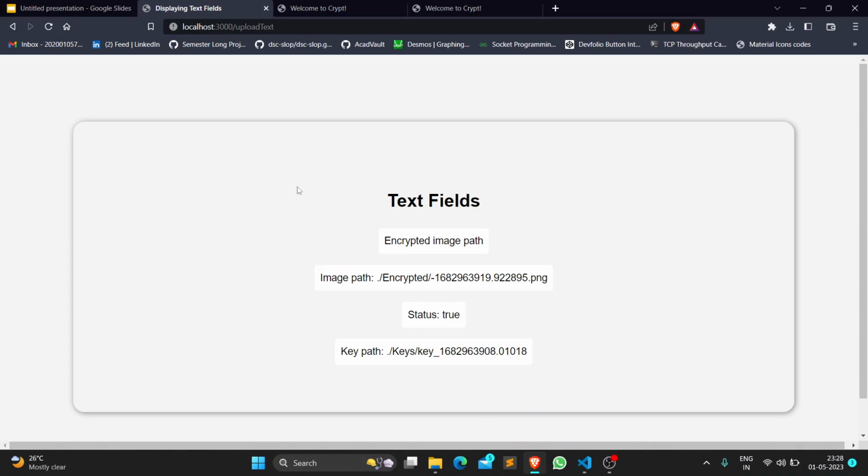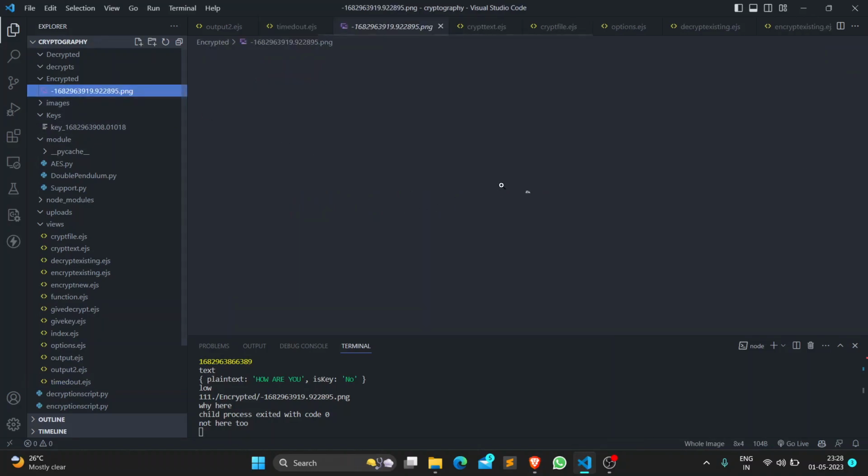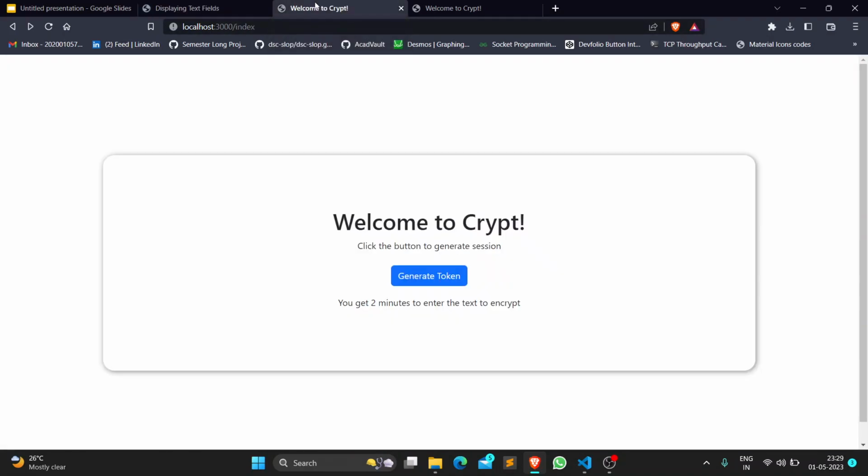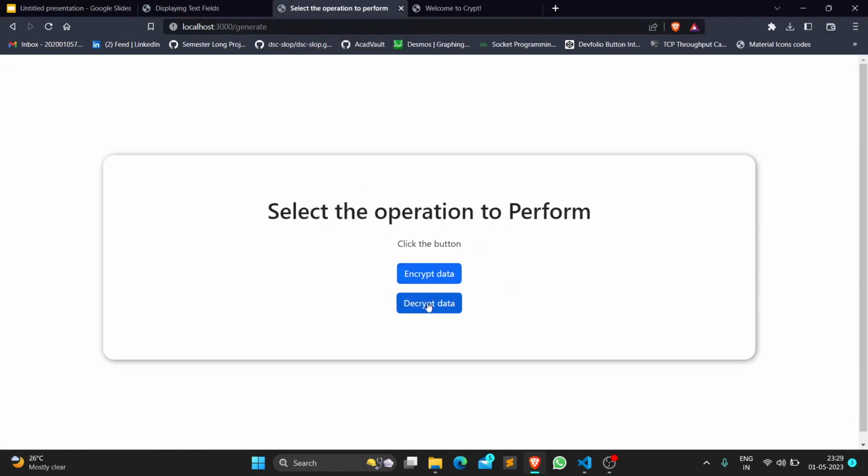As you can see, this is the encrypted image of the text which we have provided, and the output screen shows the relative path of the key file and encrypted image. While decrypting, you must upload the encrypted image and the correct corresponding key to decrypt the data. Let us see the decryption process.